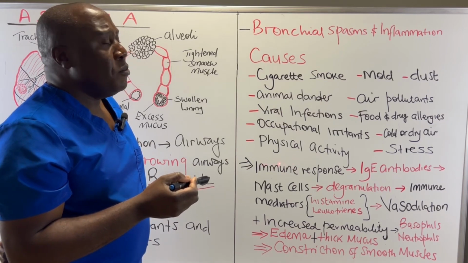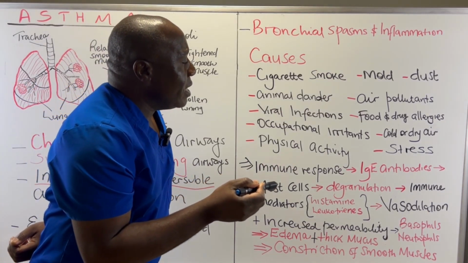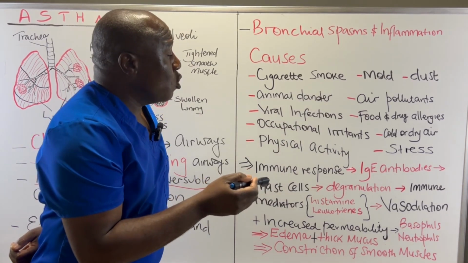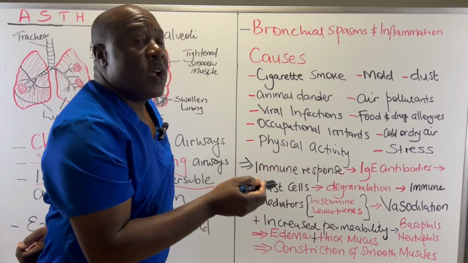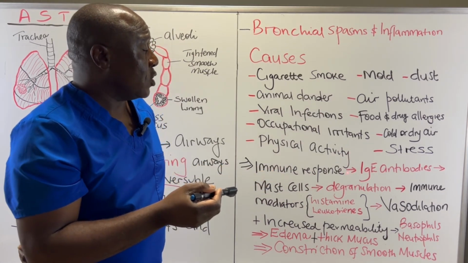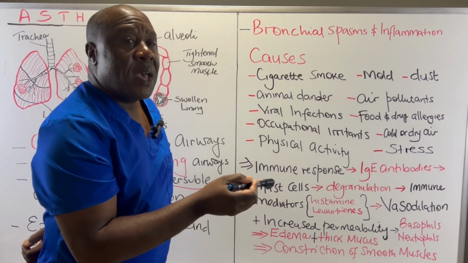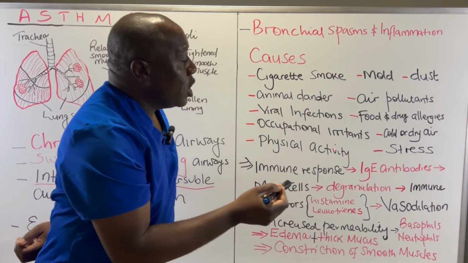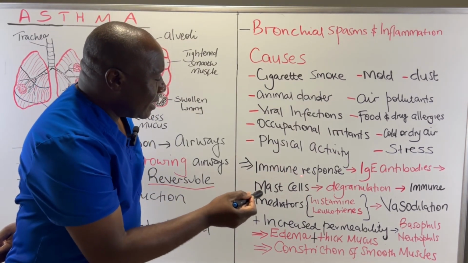Now, during an immune response, we have what we call immunoglobulin E antibodies. These immunoglobulin E antibodies are normally used especially when we have an allergic reaction. So our immune system produces IgE antibodies, and these IgE antibodies normally attach to receptors on mast cells.